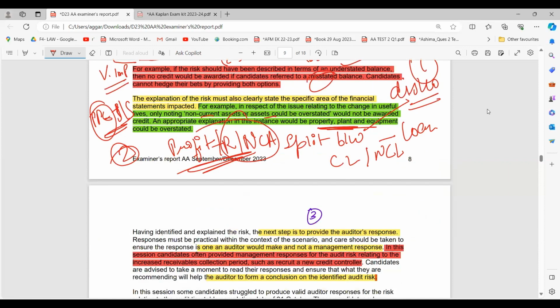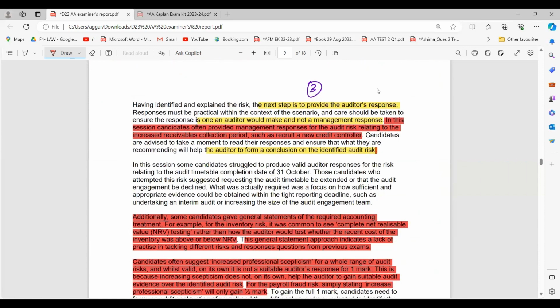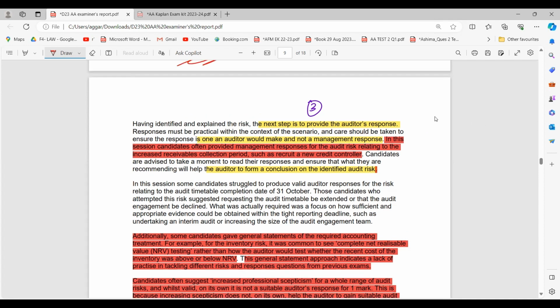And now we'll be coming to the auditor's response. The third point is auditor's response. Care should be taken to ensure that the response is one an auditor would make and not a management response. Definitely, I have seen so many students write this as an auditor's response. You cannot state it from the management point of view. You have to state what the auditor will be doing in this case.